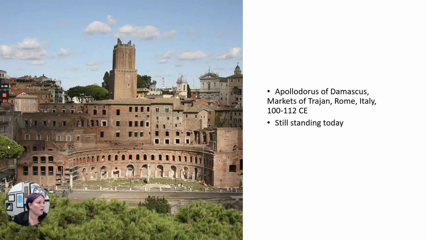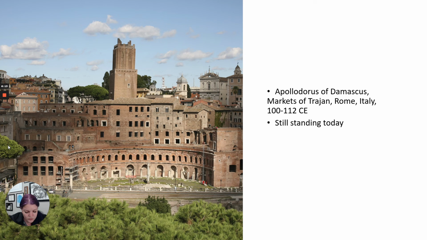Another part of the forum that still stands are the Markets of Trajan. They are still standing today. These are like that Greek word stoas, remember? These are the stalls for different people who would have things at market. You'd have your butcher and your cheese guy and your wine guy and the person who sells textiles, all with stalls at the marketplace.